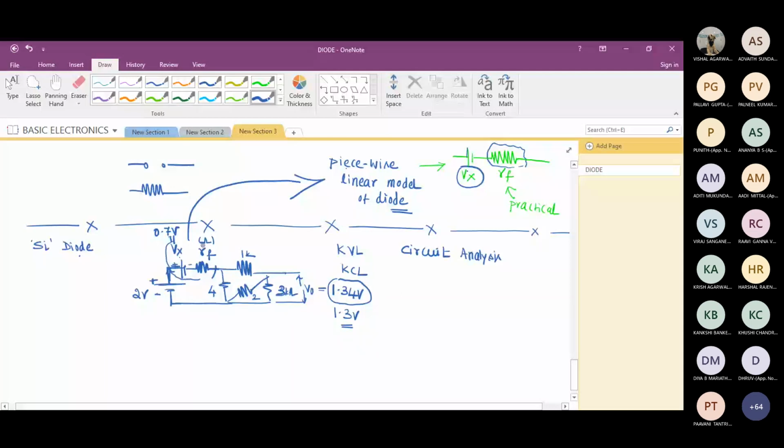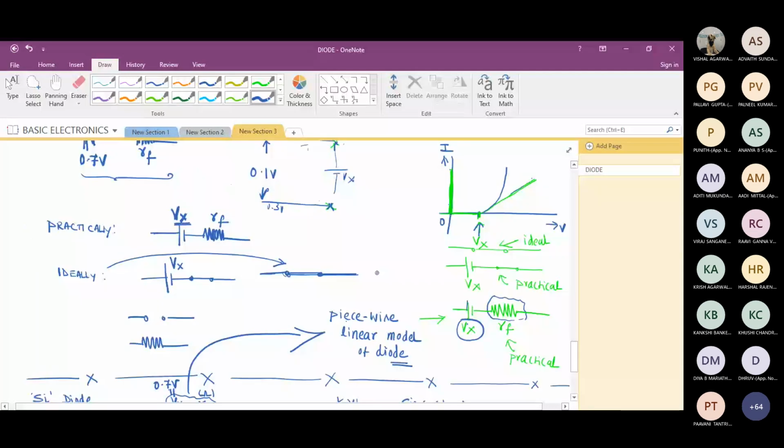If you get 1.34 with an actual diode, you may land up with 1.31, very close to 1.34. Now, same thing if you replace it by this model. This, I forgot to mention the name, we call it the constant voltage model. Because we have Vx, just Vx.